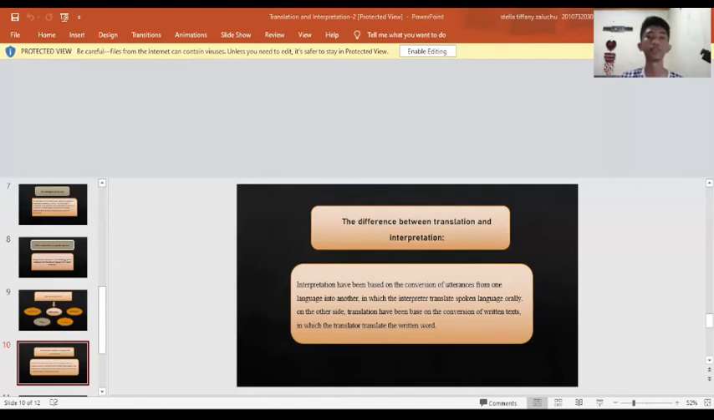The difference between translation and interpretation. Interpretation is based on the conversion of utterances from one language into another, in which the interpreter translates spoken language orally. On the other side, translation is based on the conversion of written text, in which the translator translates the written word.